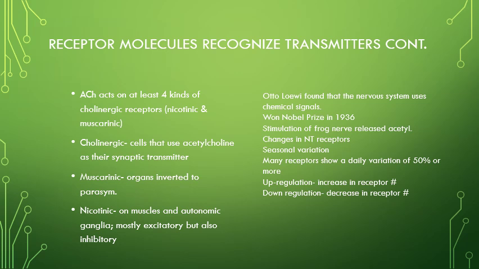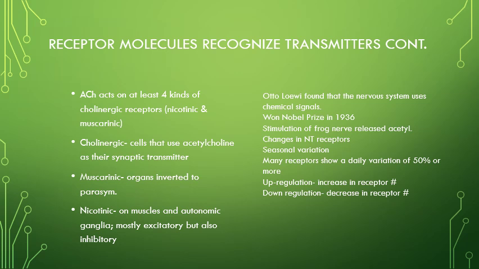Otto Loewi found that the nervous system uses chemical signals as well as electric ones. Because of this, he won the Nobel Prize in 1936. And in his test, he found that by stimulating a frog nerve, it released acetylcholine. We know that